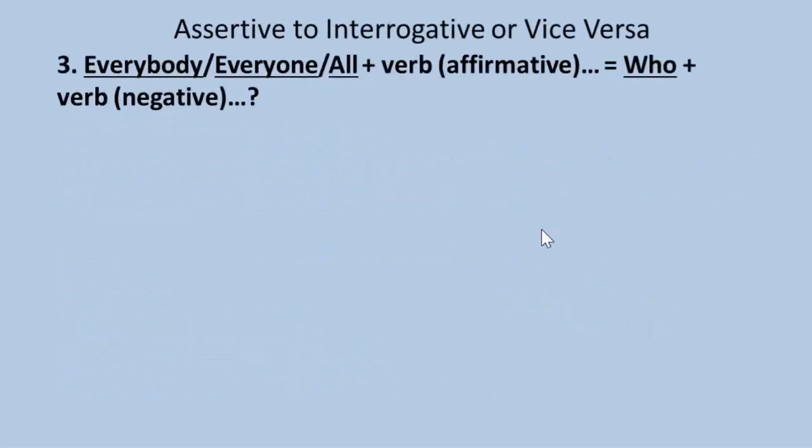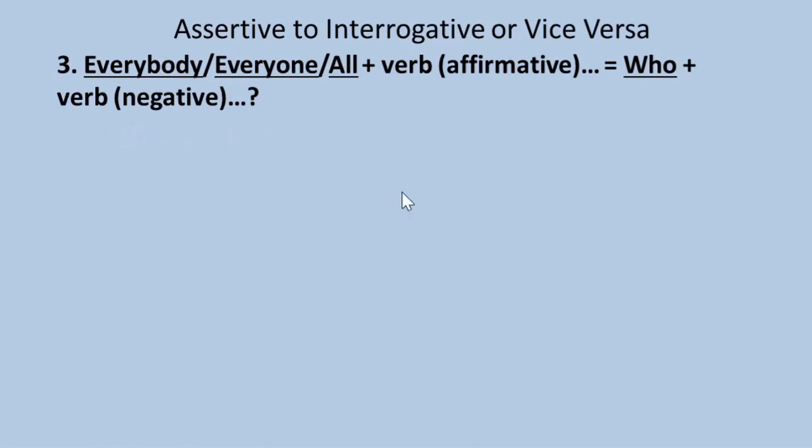Now rule number 3, everybody, everyone, or all plus verb affirmative equals who plus verb negative. So everybody, everyone, all will be replaced with who, and the affirmative verb will be transformed into a negative verb.